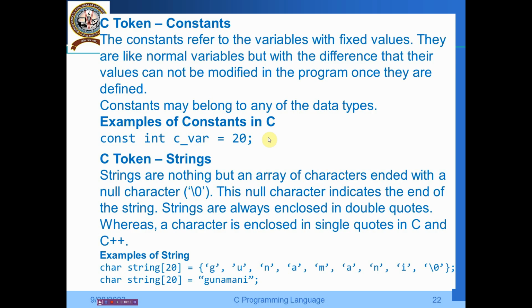Similarly, we go for the strings. Strings are nothing but an array of characters ended with a null character, that is \0. This null character indicates the end of the string. Strings are always enclosed in double quotes, whereas a character is enclosed in single quotes in C. You see, in a character string I am writing GUNA, and at the end I am putting \0. But when I am going for strings, so char string[20], I am writing "Gunamani", like that. At the end we are putting a semicolon. This is the syntax I already told you, right?